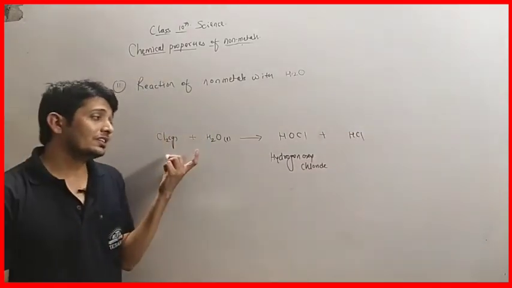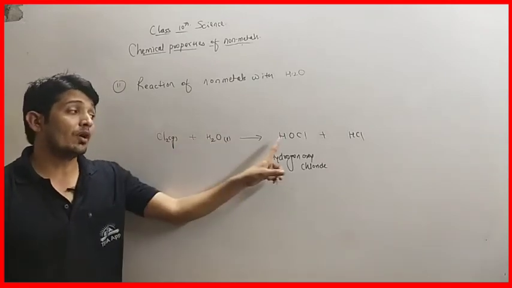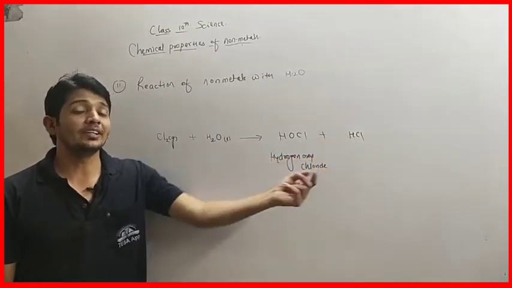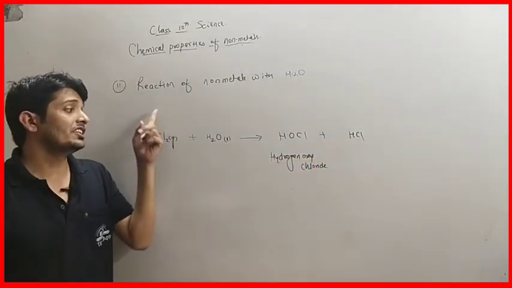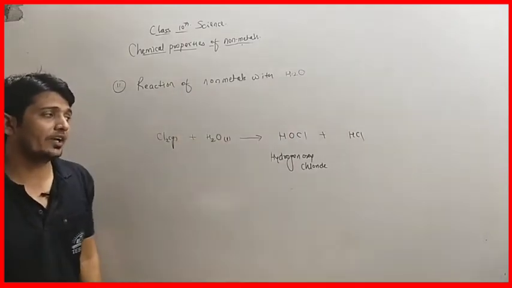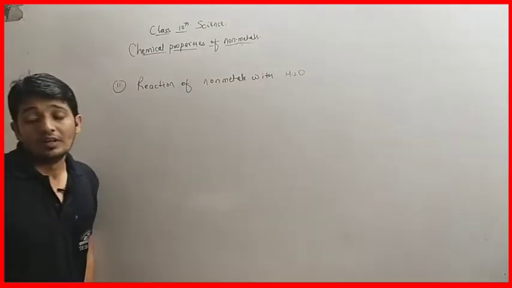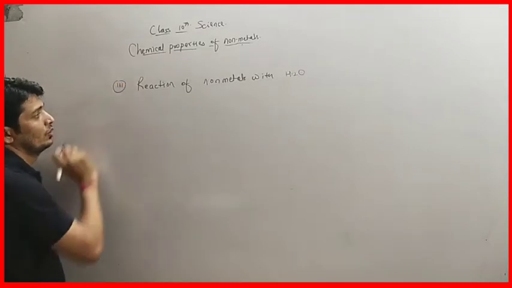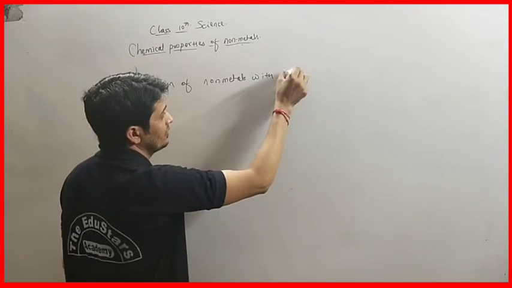So this is the reaction when a non-metal reacts with water. They form hydrogen oxychloride and hydrogen chloride, that is HCl, hydrochloric acid. So this is all about the reaction of non-metals with water. Write down this reaction also. Now we will check the third chemical property of non-metals, the reaction of non-metals with dilute acid.